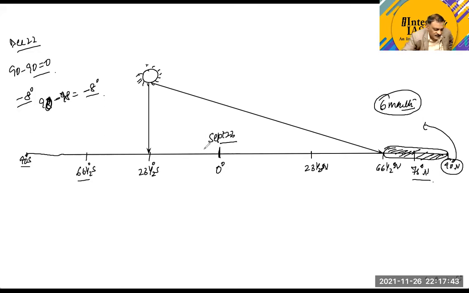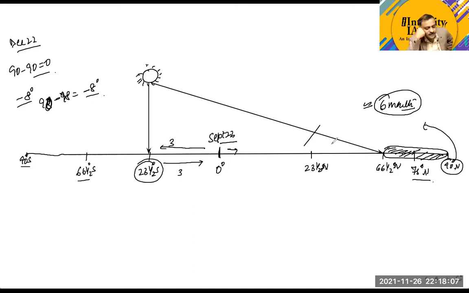Now, as the sun progresses 3 months towards Tropic of Capricorn, the pole will be negative, and it will again be negative for another 3 months. But when the sun enters into the northern hemisphere, there will be a positive angle at the pole. So for a complete 6 months, there will be a negative noon sun angle.